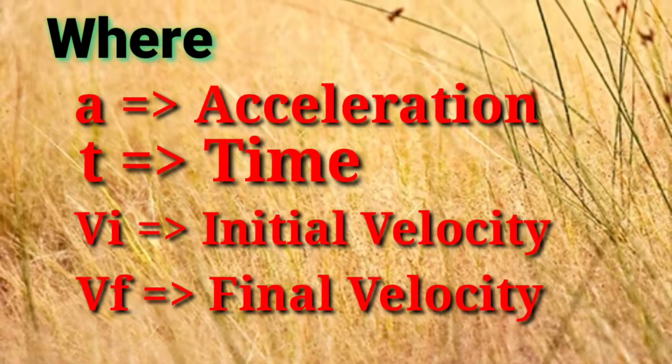Let me give an example. Suppose I have a ball at the top of my hand. When the ball is released from my hand, the speed, or we can say velocity, of the ball at the top of my hand is 0. So it means the ball is starting from rest. It means the initial velocity Vi is 0. So the speed at the top is called initial speed or initial velocity Vi.